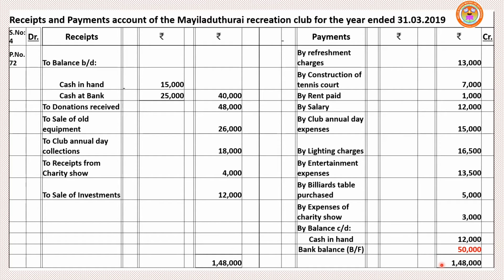Now take the difference amount, 1,48,000 minus 98,000. The difference between these two sides is 50,000. So receipt side is more than the payments, so bank balance shows a favorable balance. The bank balance, the balancing figure 50,000, will be written as the answer inside the bracket as balancing figure. Clear? Move on to the next sum.